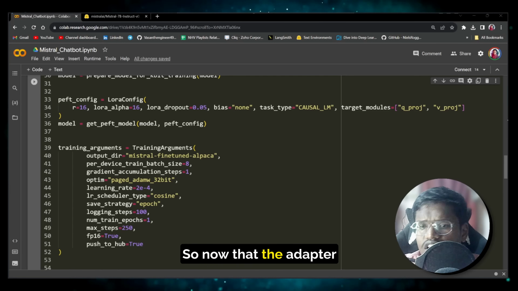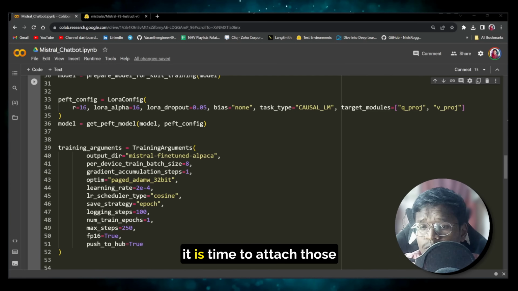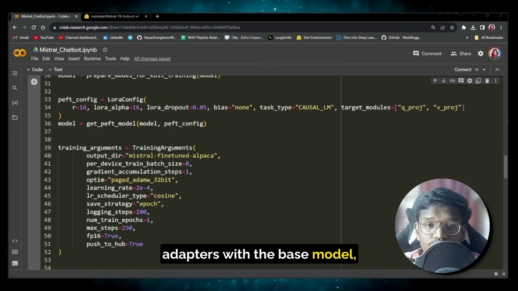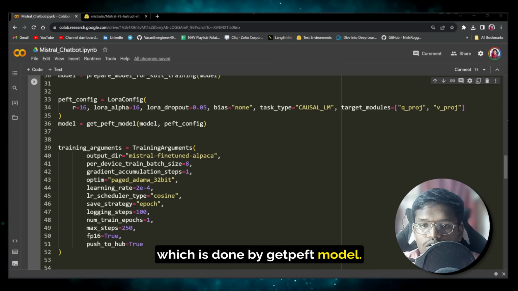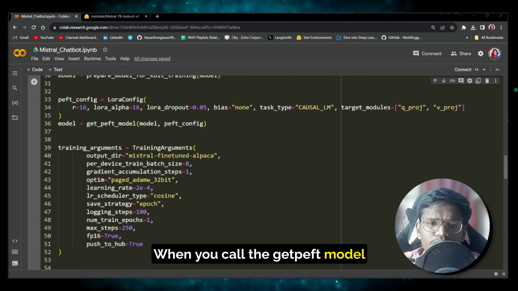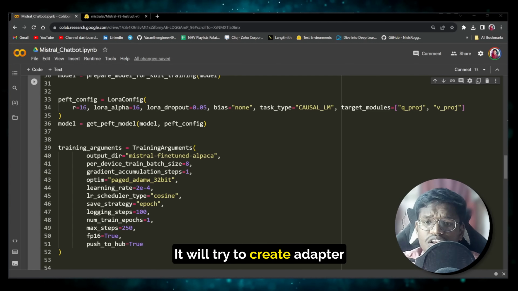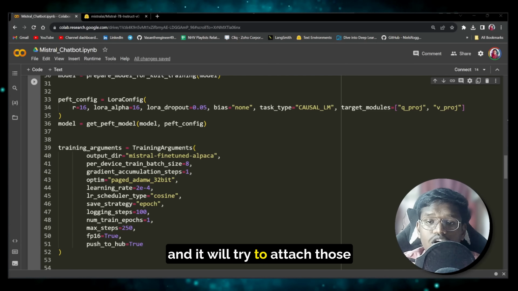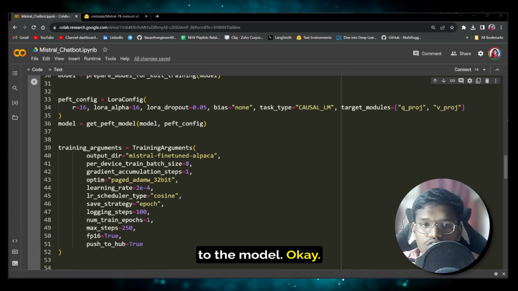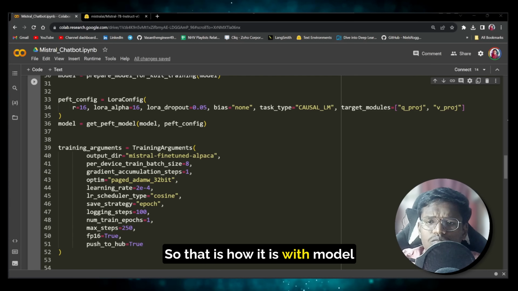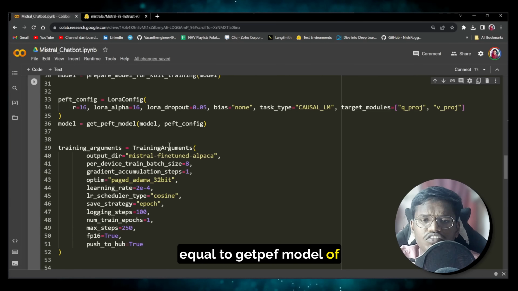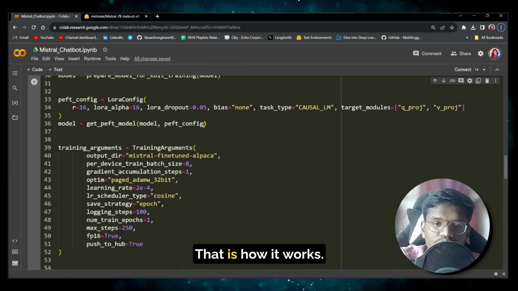Now that the adapter config is set, it is time to attach those adapters to the base model, which is done by get_peft_model. When you call get_peft_model, based on the adapter config, it will create the adapters and attach them to the model. That is how it is: model equals get_peft_model of model comma peft_config.